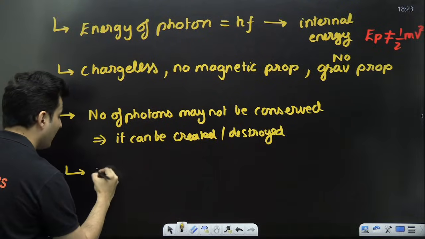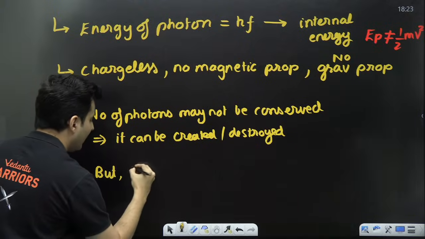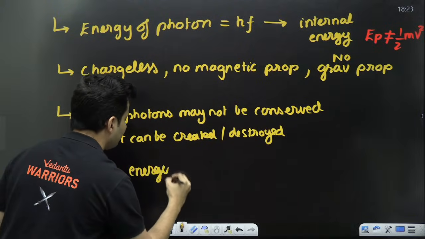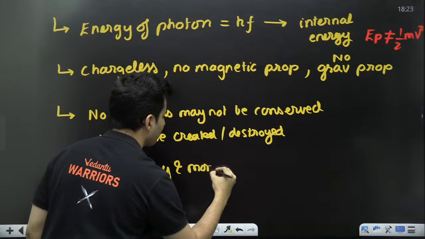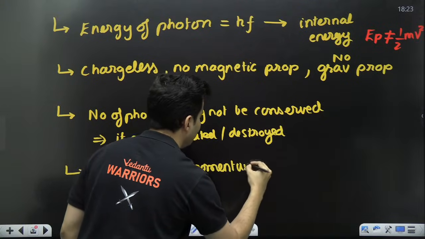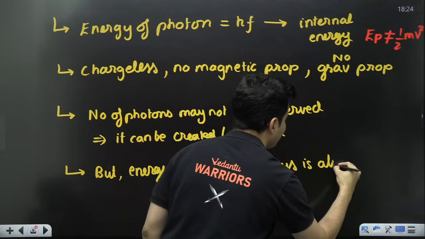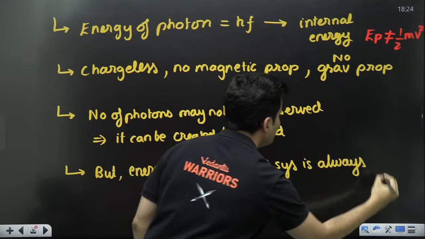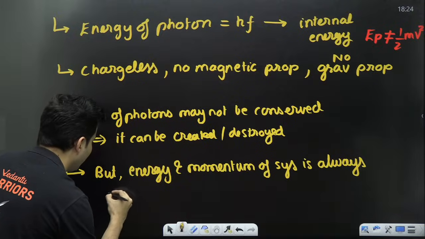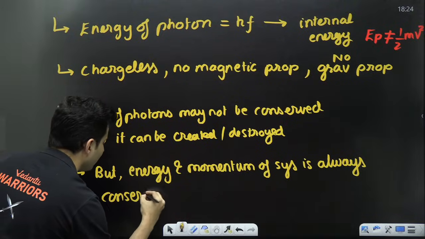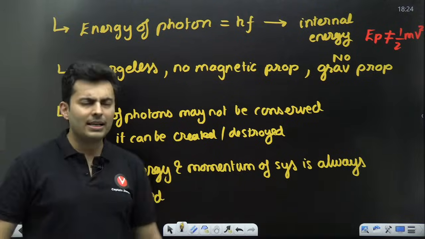But, what is that but? Energy and the momentum of the system are always conserved. That's why they are universal laws, always conserved. Is this part very, very clear?